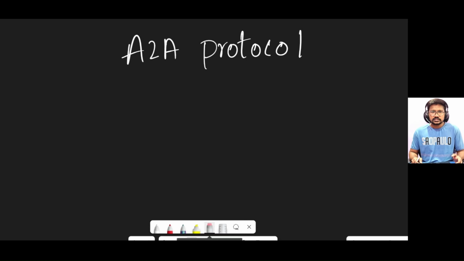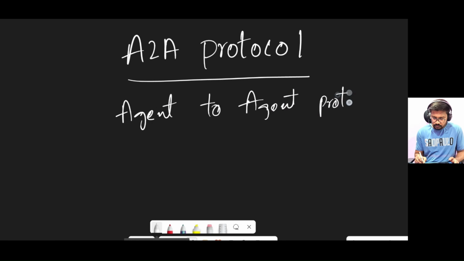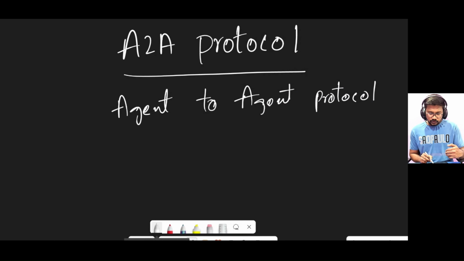In this video, let's try to understand A2A protocol. In the previous video, I explained the RAG model and what is MCP, and I explained what are AI agents and components of AI agents. In this video, let's try to understand what is A2A protocol. So simply, A2A protocol is agent to agent protocol.